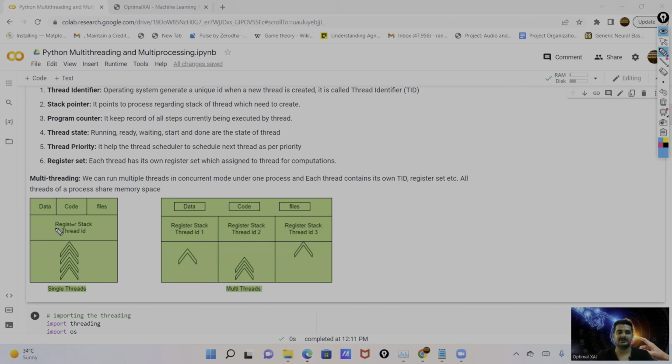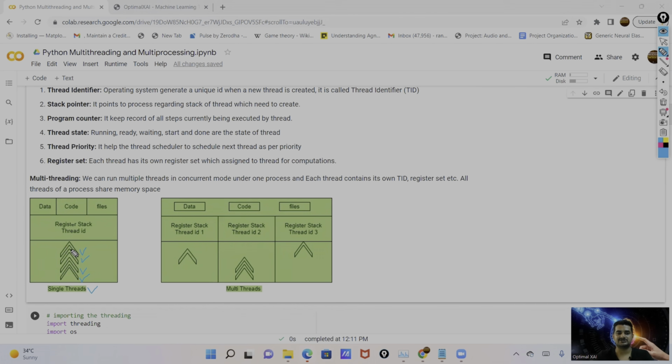So let me explain with the help of this diagram. The first example is for the single thread. In the single thread, we have multiple tasks: task 1, task 2, task 3, task 4. We run them with the help of a single thread. The first task is completed, and while it runs, task 2 and task 3 are in waiting mode, because we are running in the single thread in sequence mode.